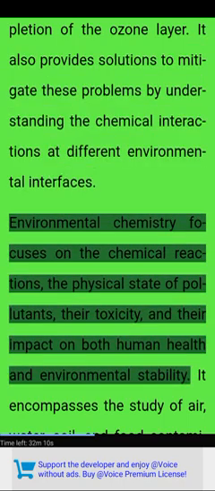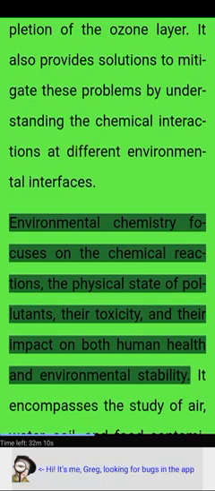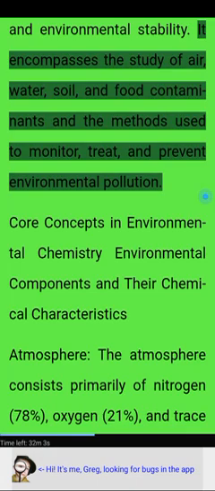Environmental chemistry focuses on the chemical reactions, the physical state of pollutants, their toxicity, and their impact on both human health and environmental stability. It encompasses the study of air, water, soil, and food contaminants and the methods used to monitor, treat, and prevent environmental pollution.